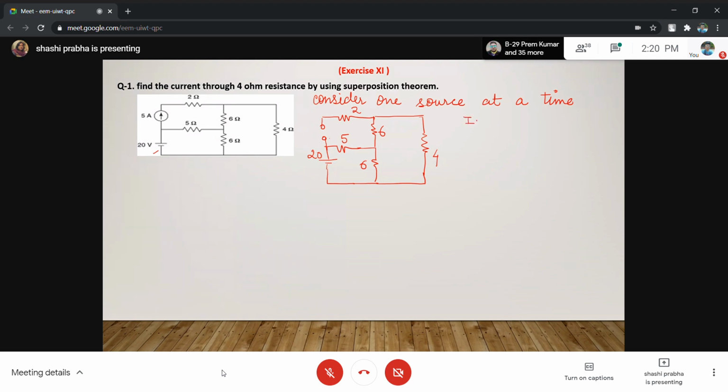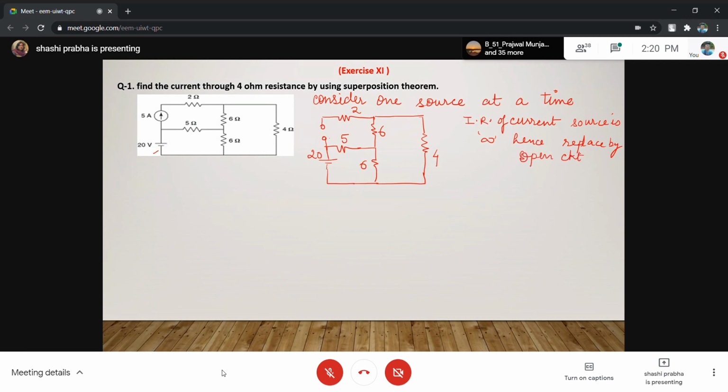Internal resistance of a current source is infinite. Hence, replaced by a short circuit. Oh, sorry, open circuit.